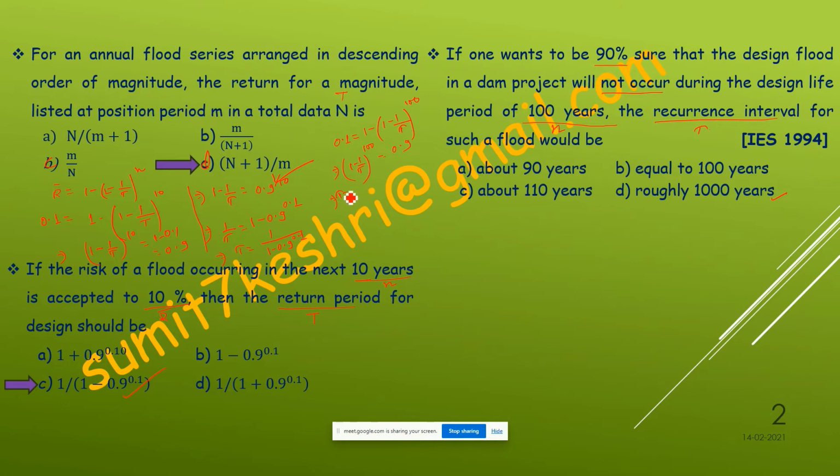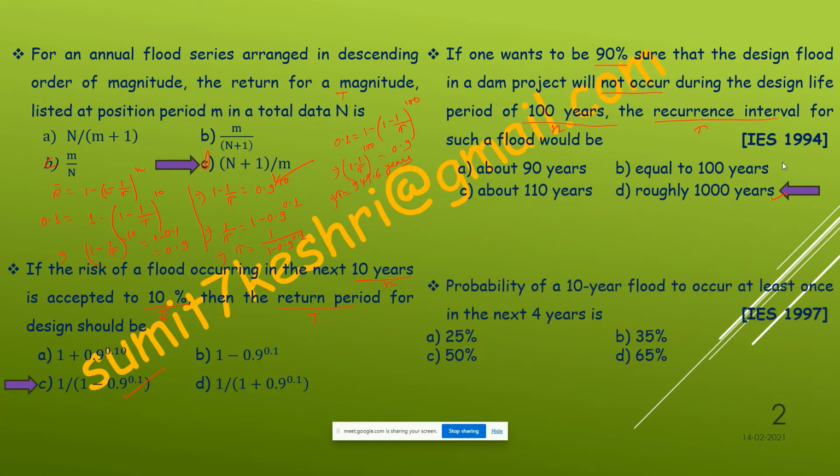T will be what? 949.62, sir. 949.6 years, so that will be roughly 1000 years. So option number D will be the right answer.